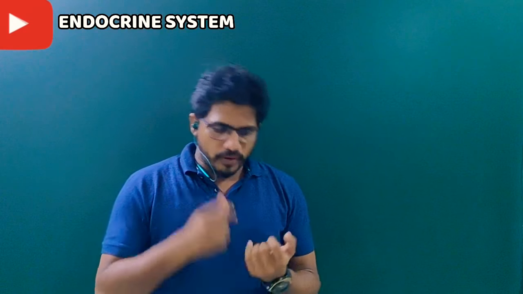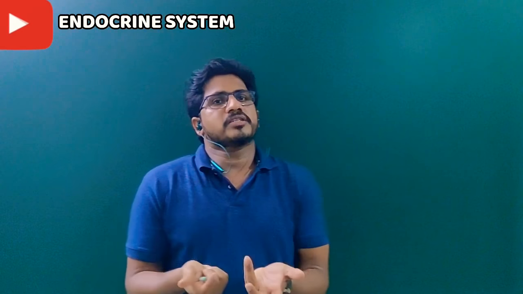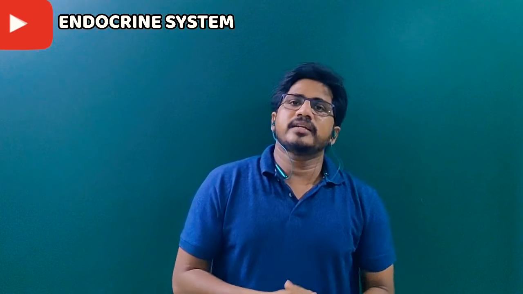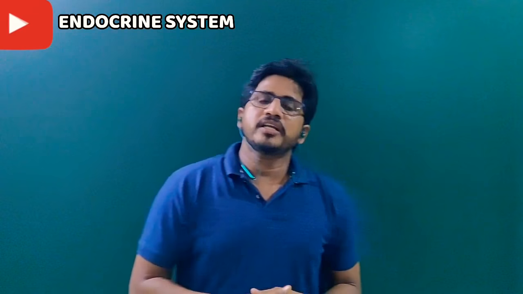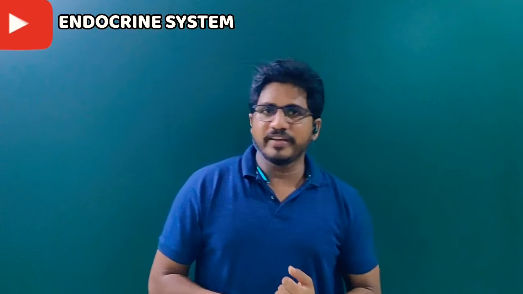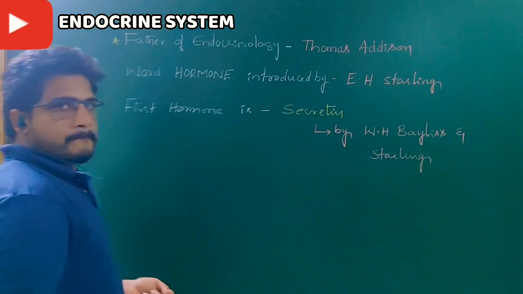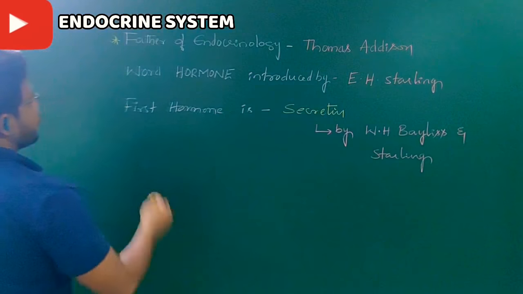But in this session, there is also a basic part, that is the historical aspect. What is an endocrine gland? What is a hormone? Who discovered it? How many hormones are there? What is the first hormone? Like that, we have to start. In the conclusion, we come to know the total number of endocrine glands in the human. Why wait? Let's find some basic points about the hormone and its history.